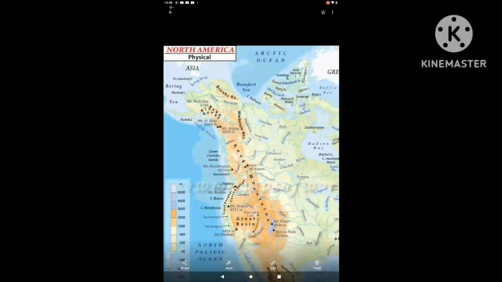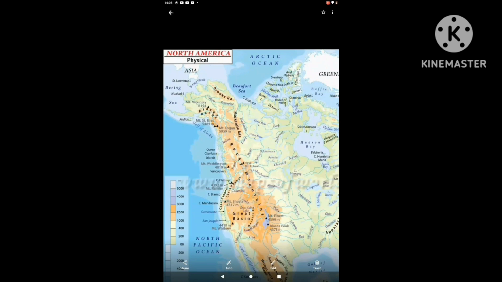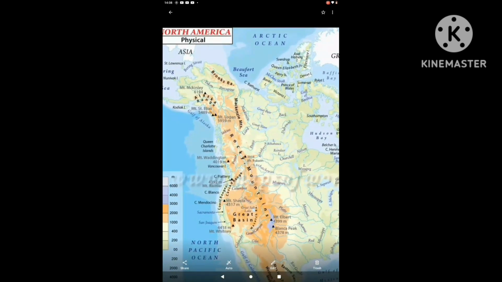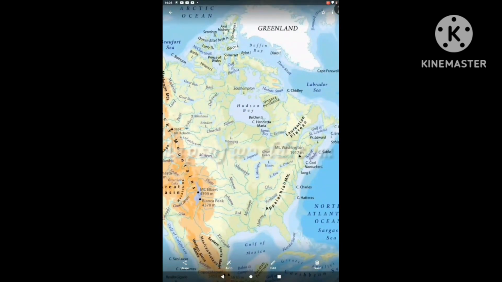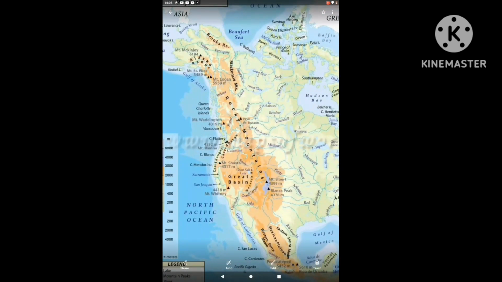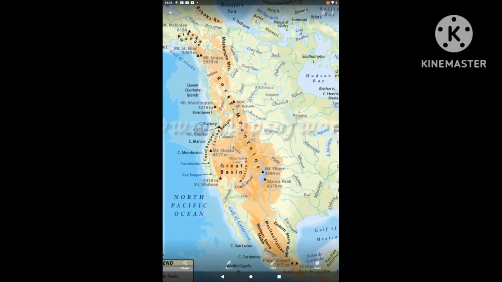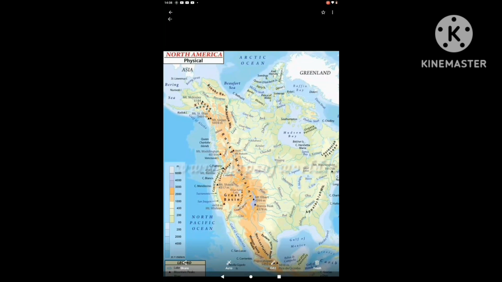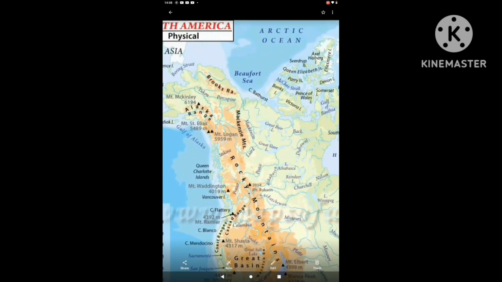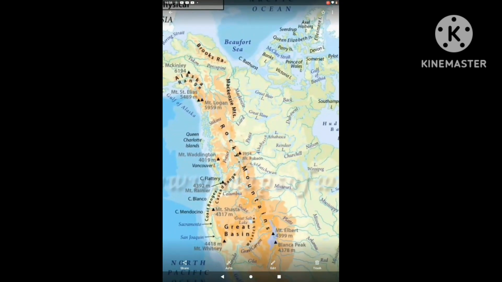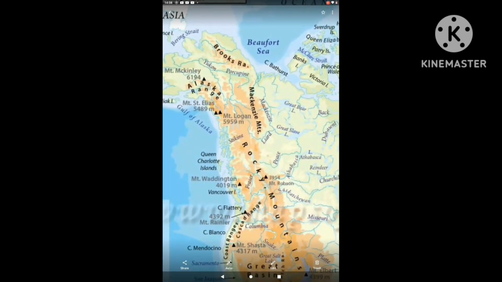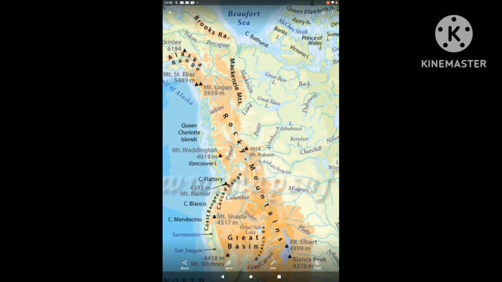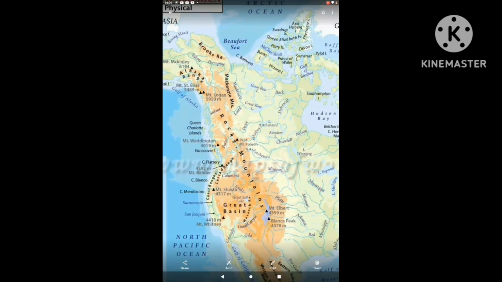Now there is Mount McKenzie. You can see on the screen the Alaska Range and Brooks Range. They are located in Alaska, USA. If you're talking about the highest peak of Alaska, it is Mount McKinley. It is also called Denali. Now there is Mount McKenzie. It is located in Canada. Mount Logan is the second highest peak. It is located in Canada. You can see on the screen Mount McKenzie and Mount Logan in black triangles.